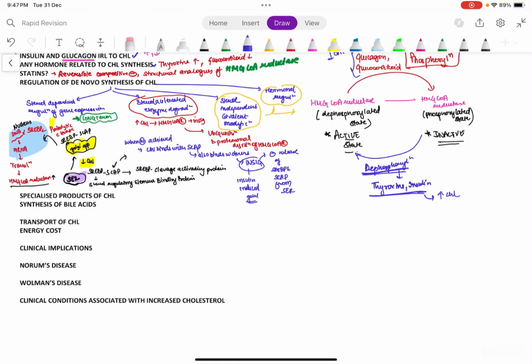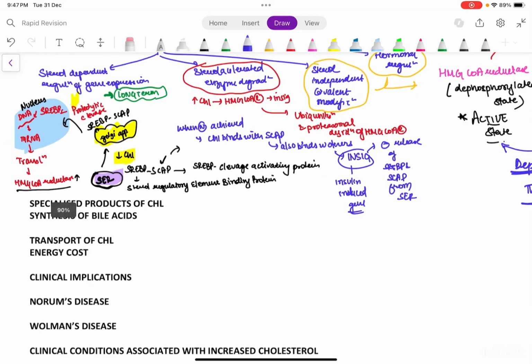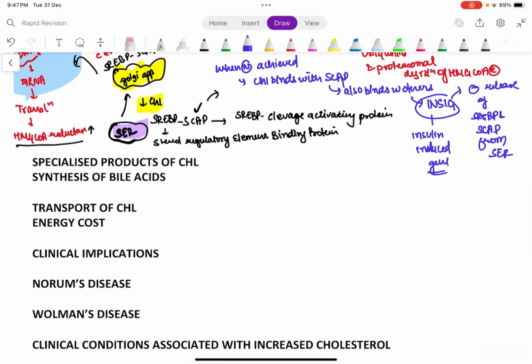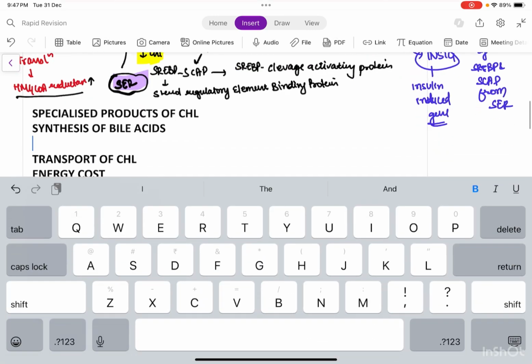So this is in continuation to the first part. We had discussed the regulation. Now we will just go through the metabolism of cholesterol and see how it happens.